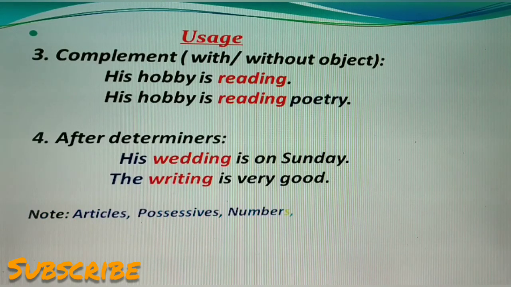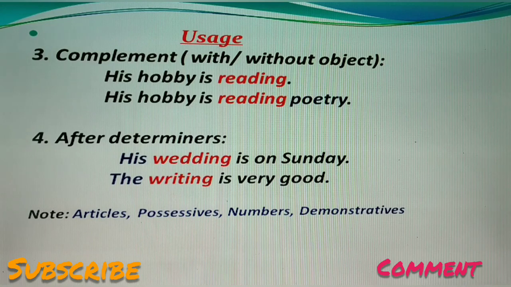Now, what are the determiners? Remember, articles, possessives like my, his, her, and numbers, any numbers, each, every, or 1, 2, 3, 4, and demonstrative pronouns like this, that, these, or those are all determiners.